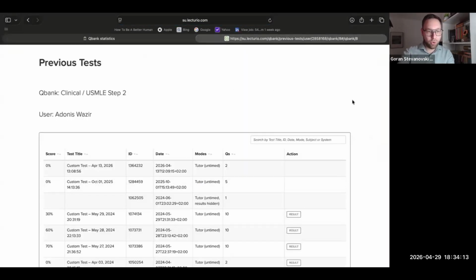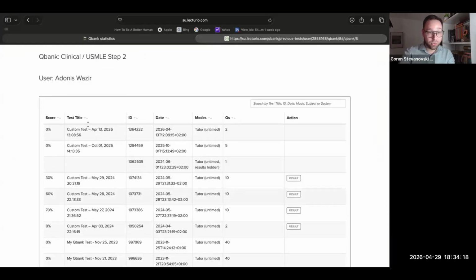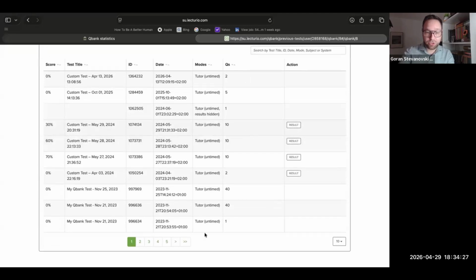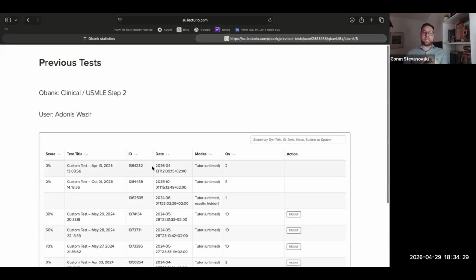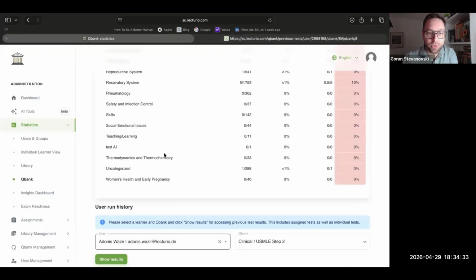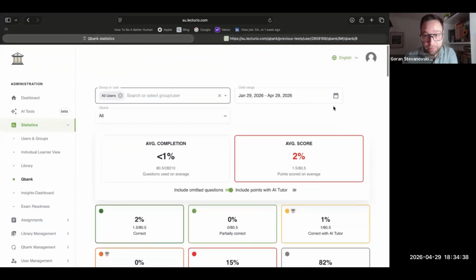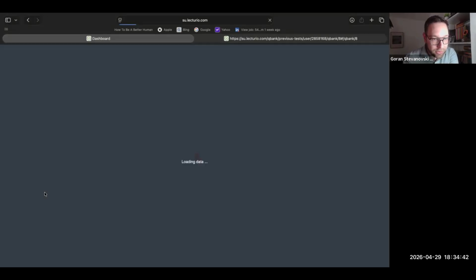And when we open this, for this particular user, again, it could be a group, you see the score, the test, the date they took it, whether it was timed or untimed, whether they used Tutor, how many questions they took, and the results of those questions. So you really get a lot of intimate insight into what your learners are doing when they get in touch with this platform. Okay. So you can go into the Insights dashboard.